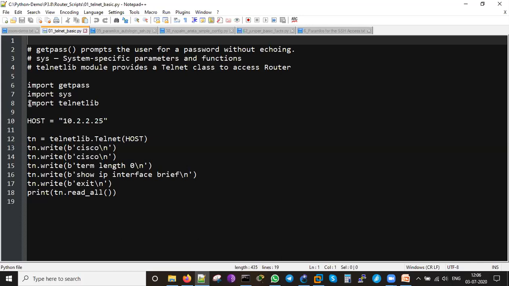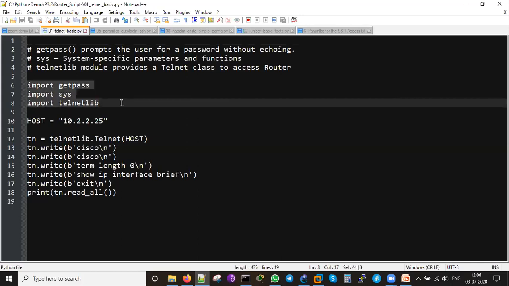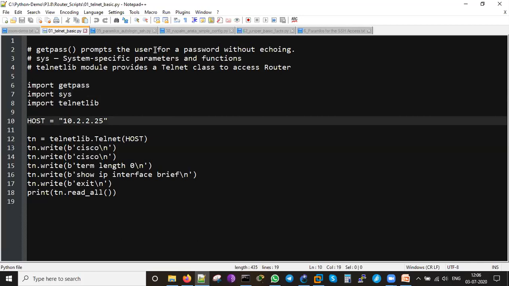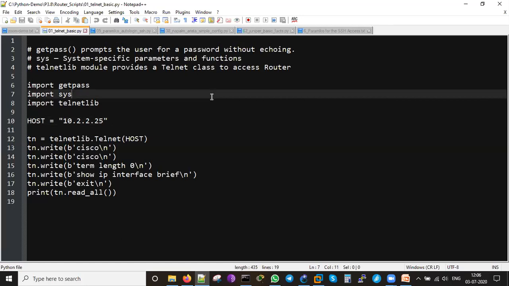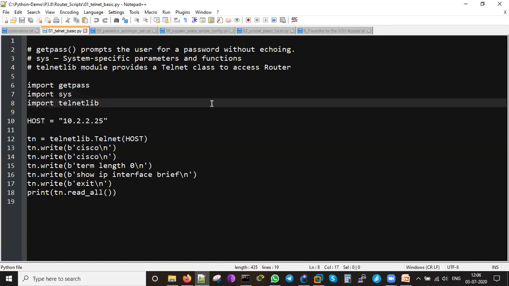And for this, I just need to have these three modules installed in Python. That is getpass. Getpass prompts the user for a password without echoing, which means the password typed is not displayed on the screen. People will not be able to see that. Sys, the system-specific parameters and functions, will be controlling the commands I am running. The Cisco platform has specific commands, and all those come under sys. Then the last is telnetlib. The telnet library is required for me to run telnet from the Python script so that it will log into the Cisco router.